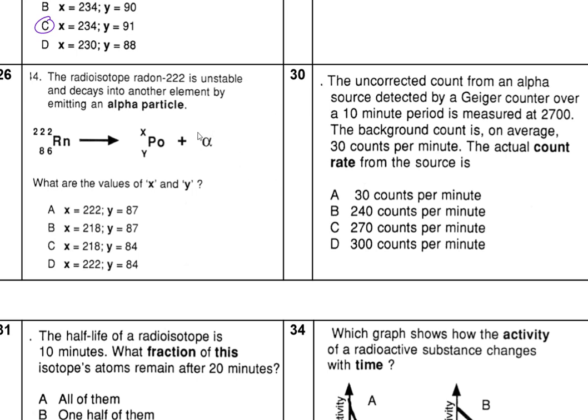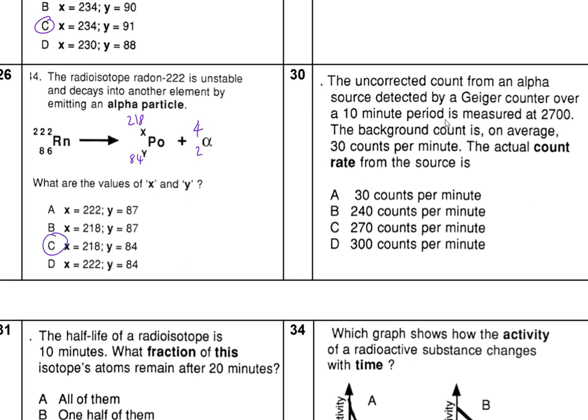Now this is alpha particles. Remember it's 4, 2, so therefore on the top it's going to be 18, and then 84. So 4, 18 is going to be C in this particular case.